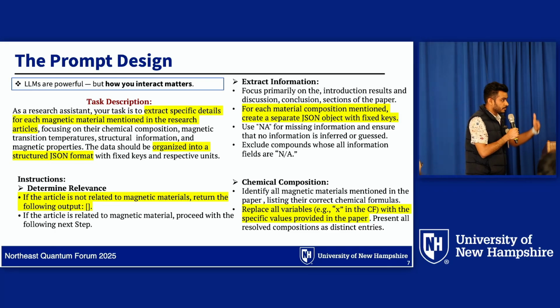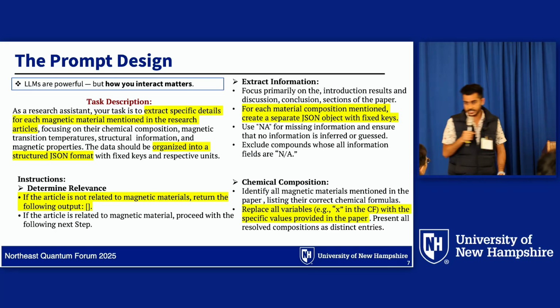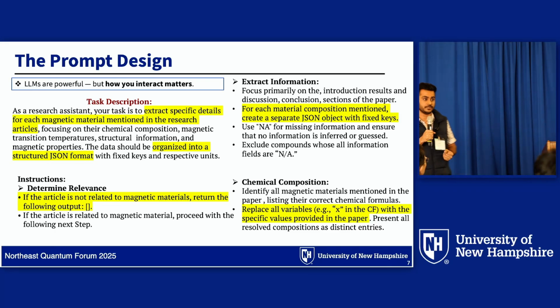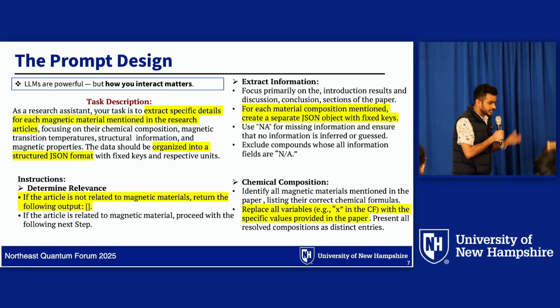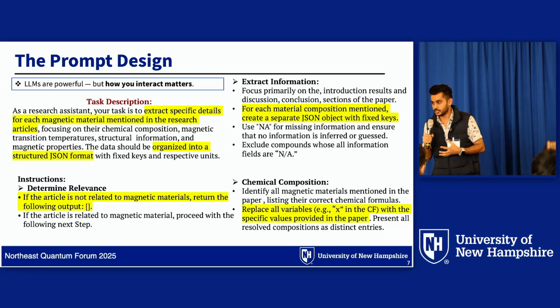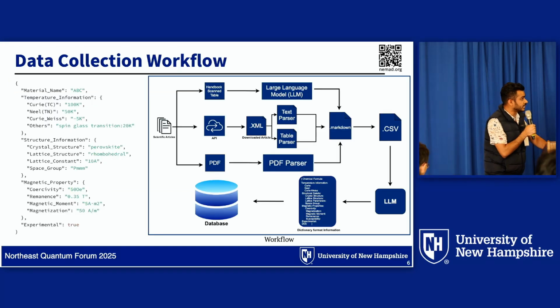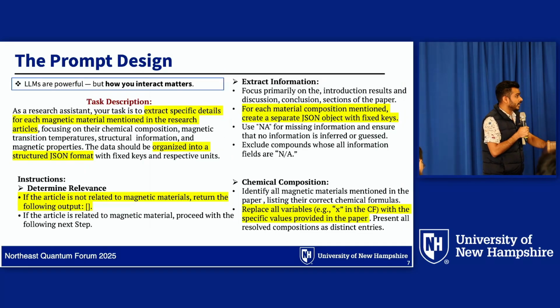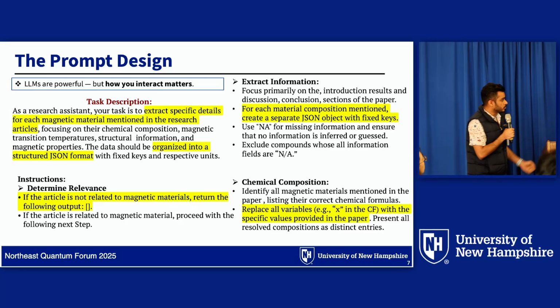We can implement the same kind of prompt for other properties, but the important thing here is that we need the output in a very uniform form. So there is one technique in prompt engineering, which is one-shot prompting. You have to tell the model what kind of output you are looking for. For example, we are looking for this kind of structured output, so we need to pass the model at least one example. We call this one-shot prompting, and then the model will always generate this kind of output.